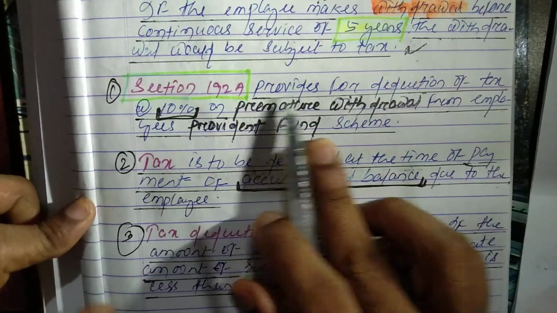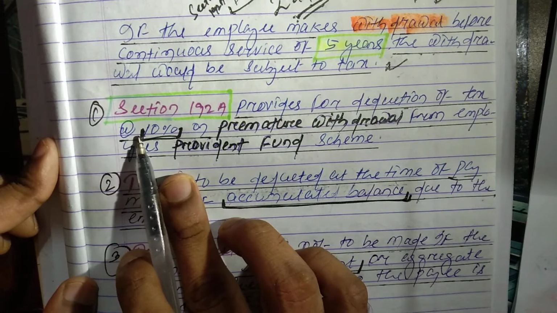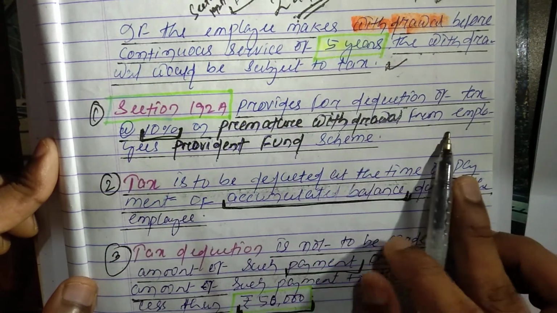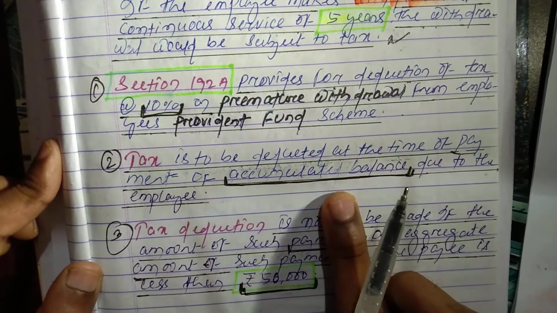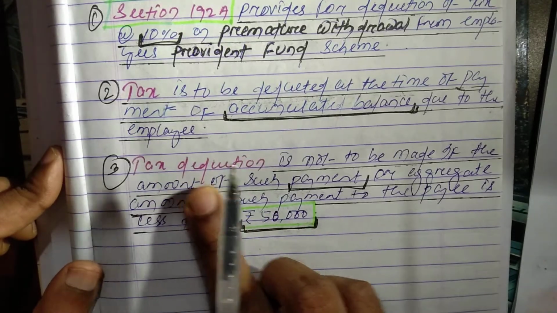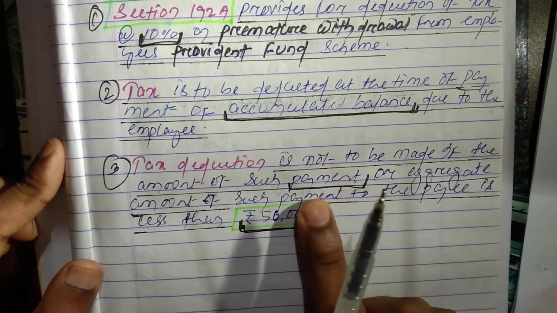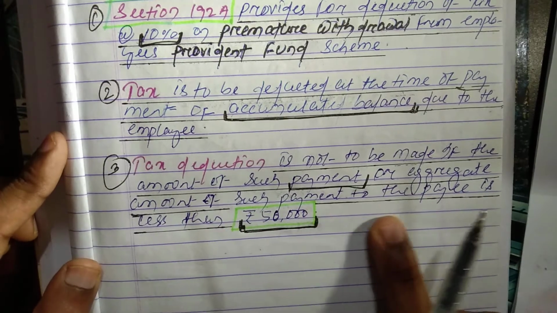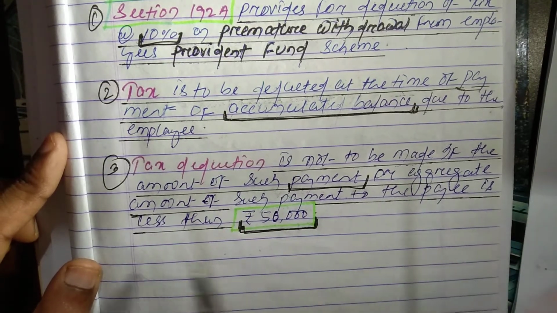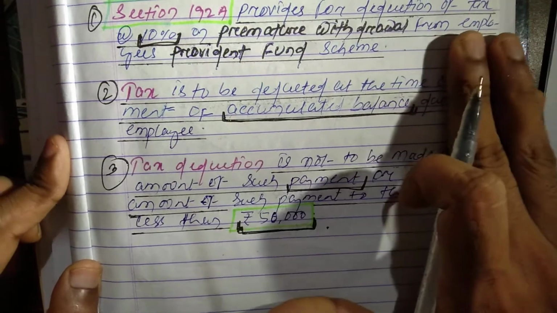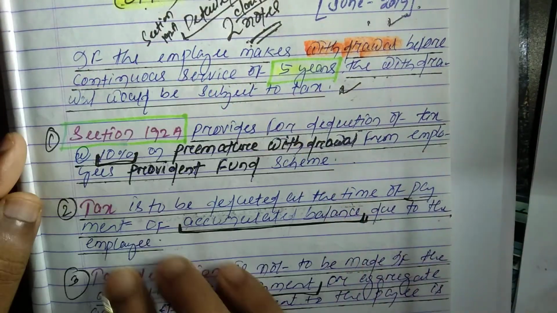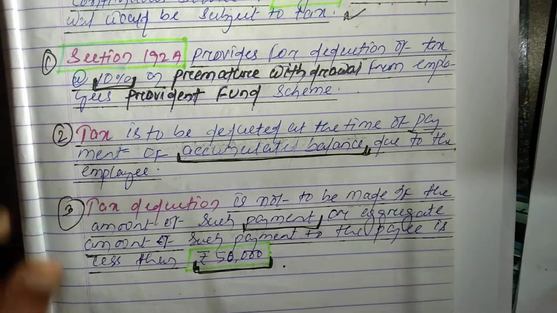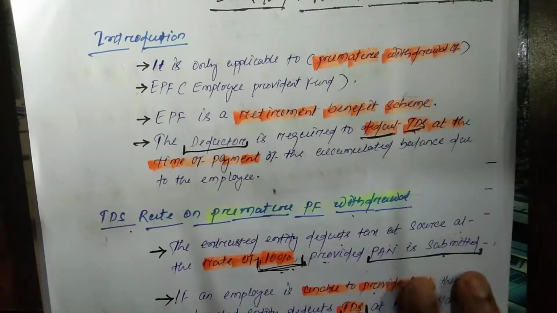Section 192A provides for deduction of tax at the rate of 10% on premature withdrawal from employees provident fund scheme. Tax is to be deducted at the time of payment of accumulated balance due to the employee, and tax deduction is not to be made if the aggregate amount of such payment to the payee is less than 50,000. ओके, ये सिर्फ 5 मार्क का क्वेश्चन है, इसलिए हम लोग ने ऐसे 1 2 3 करके इतना ही पॉइंट लिख दिया. लेकिन अगर सेक्शन 192A के बारे में बात करेंगे तो फिर आपको अच्छा सा पढ़ना पड़ेगा.